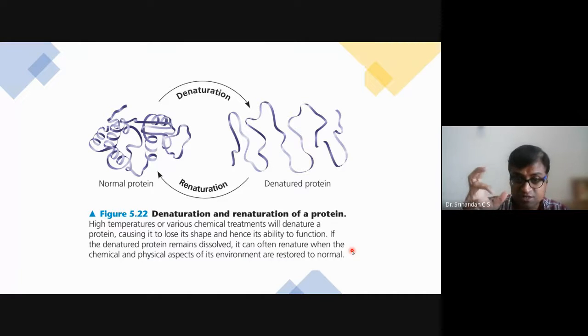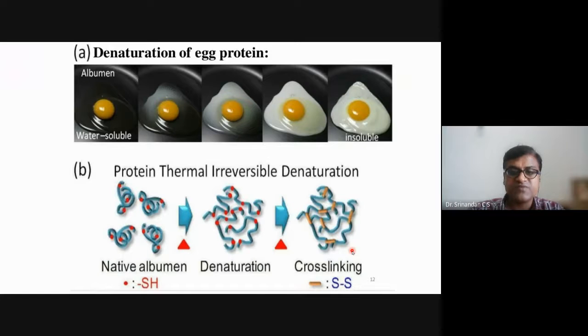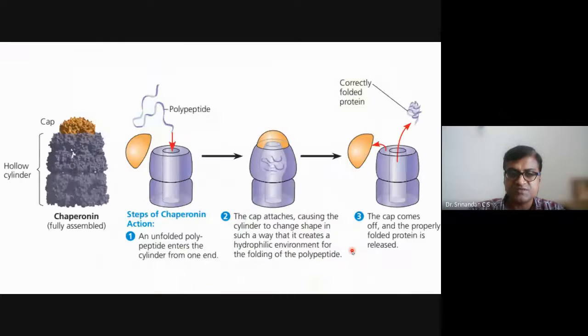Why I'm giving this example is to tell you that the structure of a protein is very important. Once the structure is gone, the function also is gone for the protein. So it will not be able to function appropriately. The worker protein, if it has to work properly, has to be in a proper structure. If the structure is gone, it will give rise to a disease.